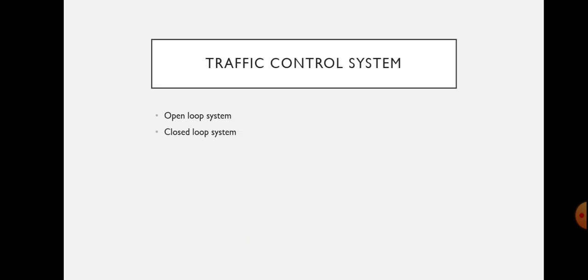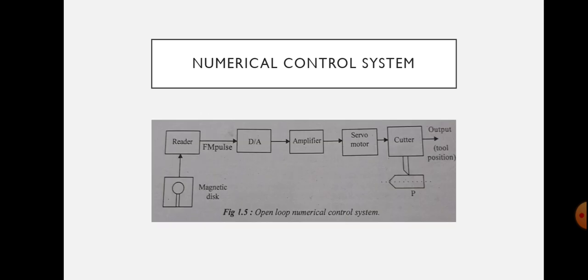Next is the numerical control system. It can also be established as open loop and closed loop systems. In the case of open loop numerical control system, the block diagram is shown in figure. It consists of a magnetic disc reader, digital to analog converter, amplifier, servo motor and a cutter head and also desired position.